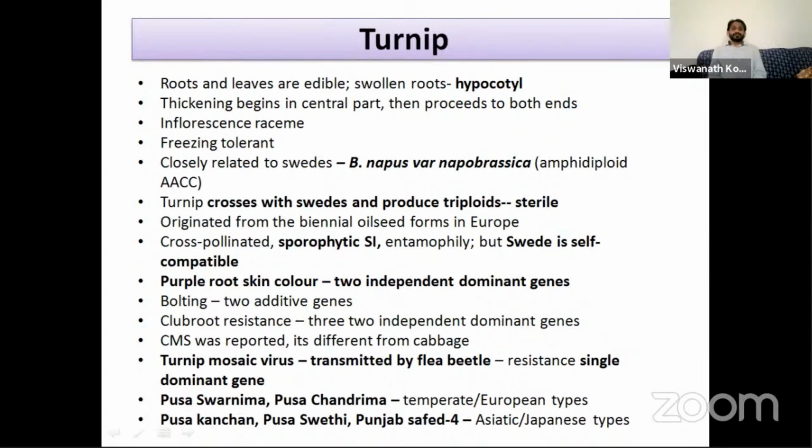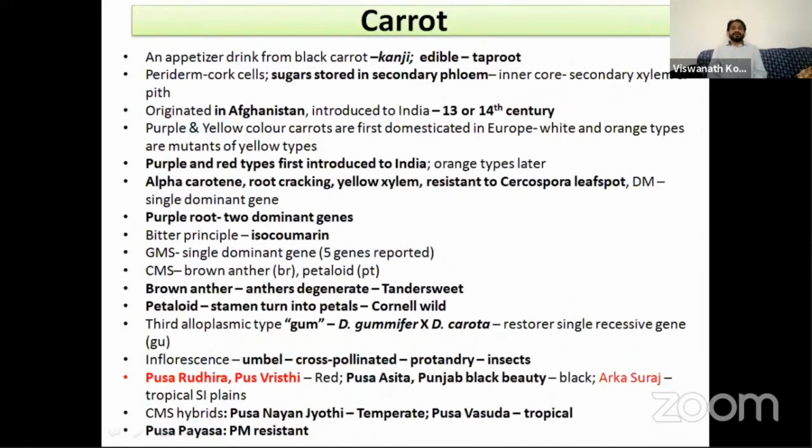The European varieties are Pusa Swarnima and Pusa Chandrima, while the Asiatic varieties are Pusa Kanchan, Pusa Sweti, and Punjab Safed 4. So carrot is another important root crop. There is an appetizer drink prepared from black carrot known as kanji. So the kanji is prepared from the black carrot.